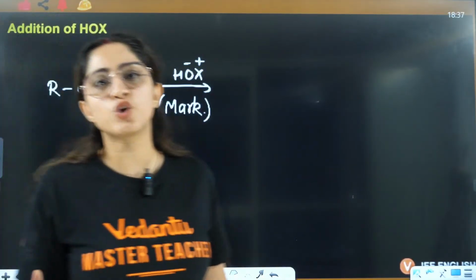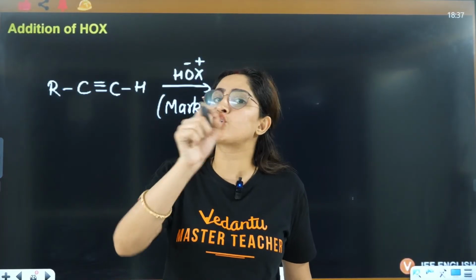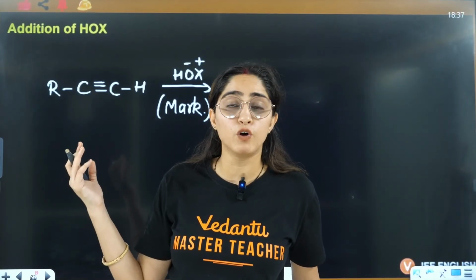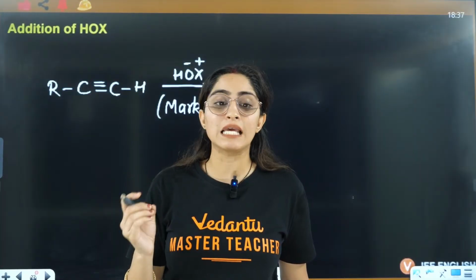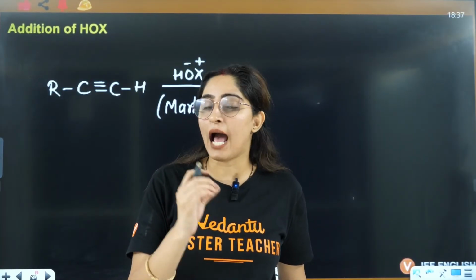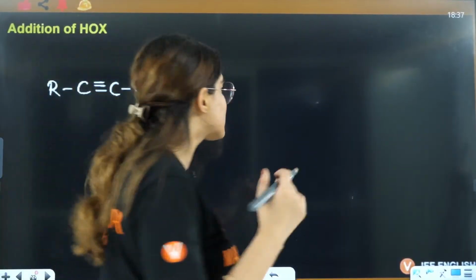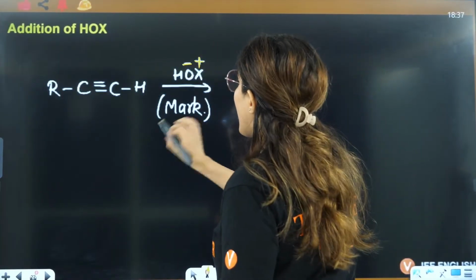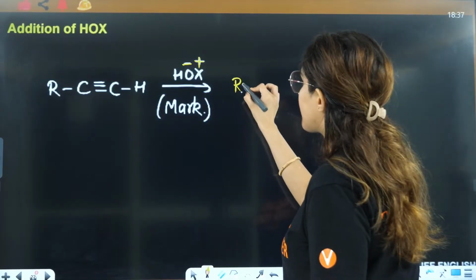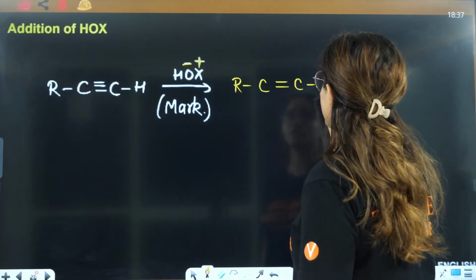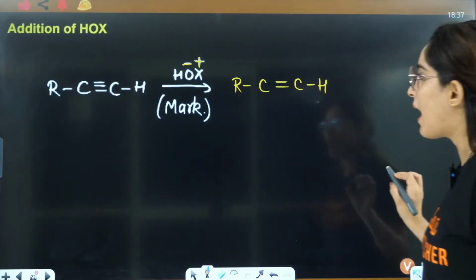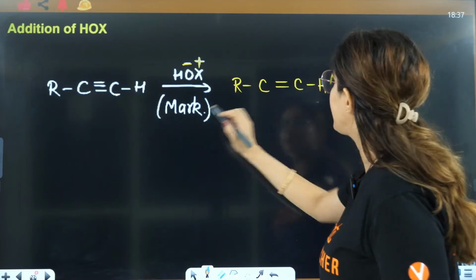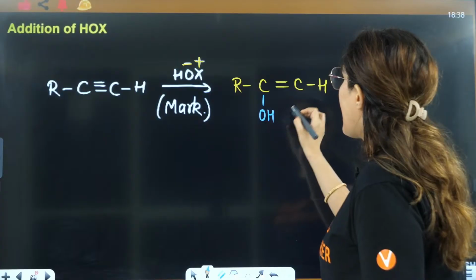Now in alkynes you will see the application of tautomerism in so many reactions, right? There will be Kucherov's reactions that we'll do. There are so many reactions where you will see the application of tautomerism. Let's see how. So this is OH negative, this is X positive. The negative part will follow Markovnikov addition. So this is R-C triple bond CH, and the negative part is attached to the carbon with fewer hydrogens, so the negative part is attached here, and this is X.